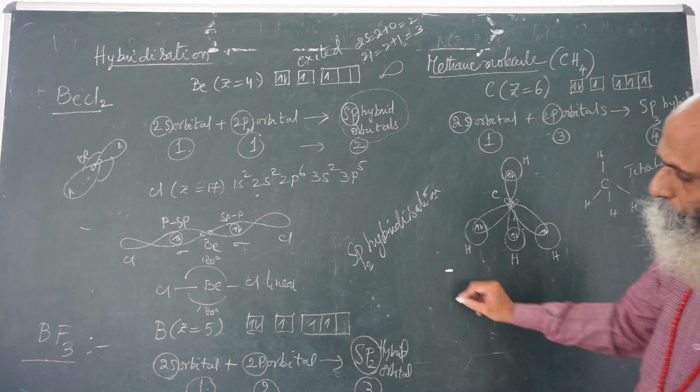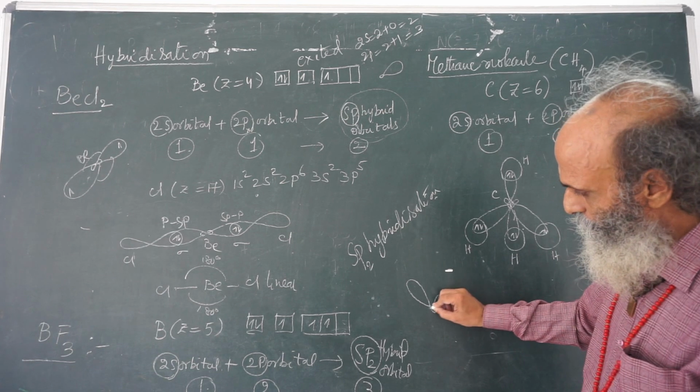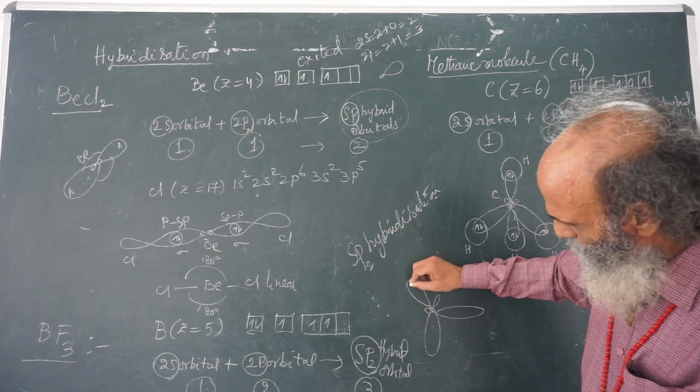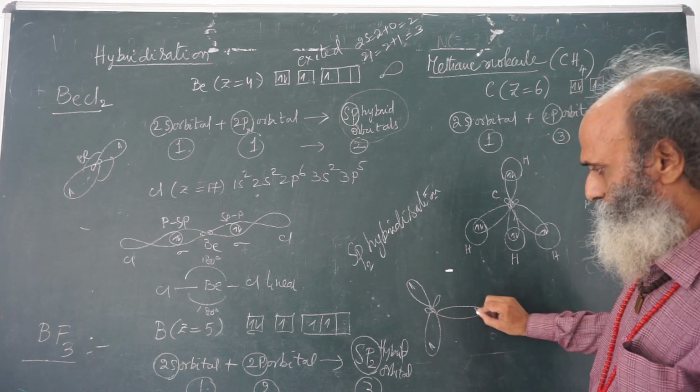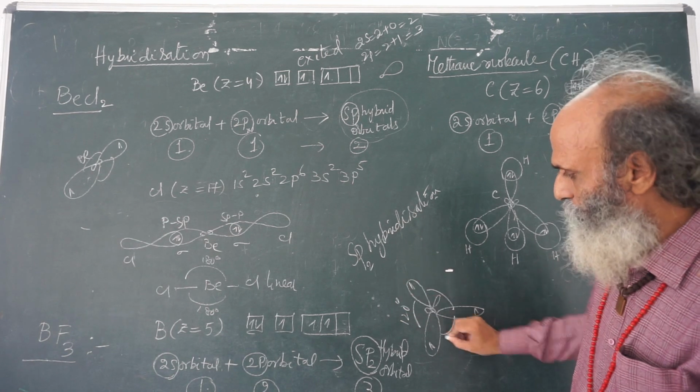Now these 3 sp2 hybrid orbitals around the boron nucleus will share the space equally with one electron each, and so therefore this angle will be 120 degrees.